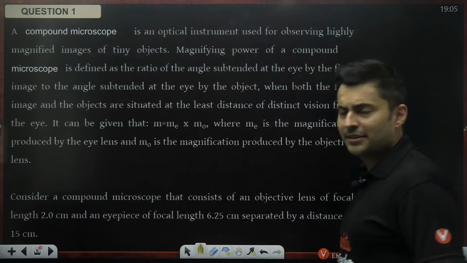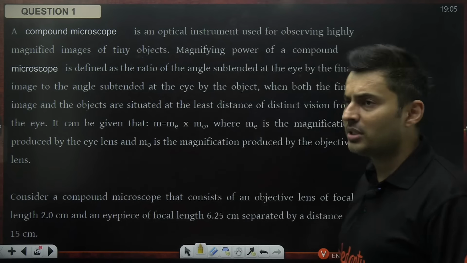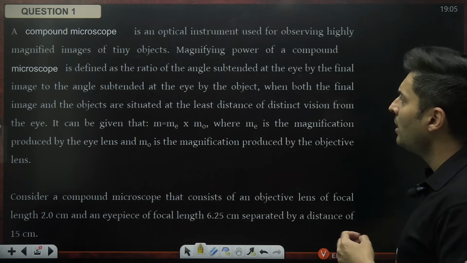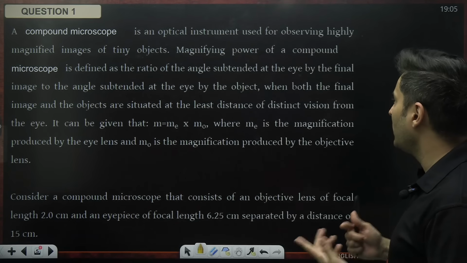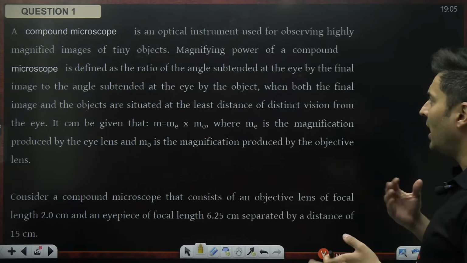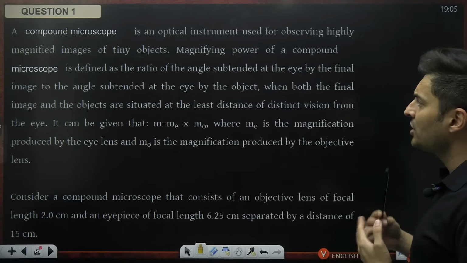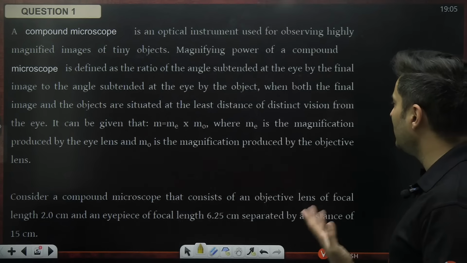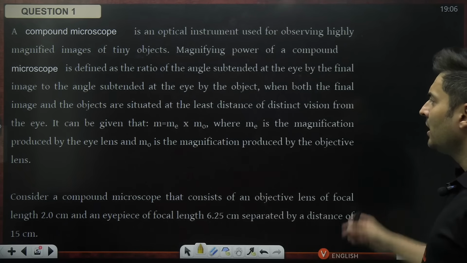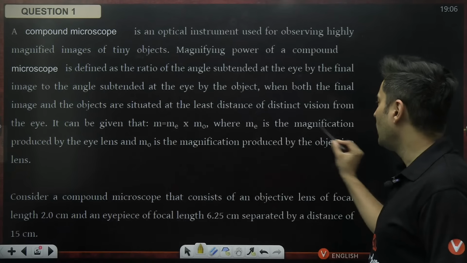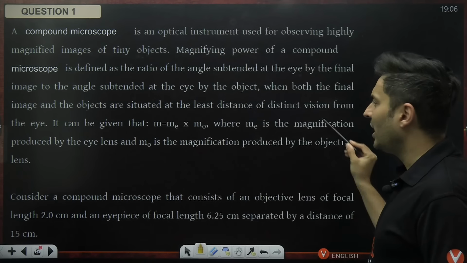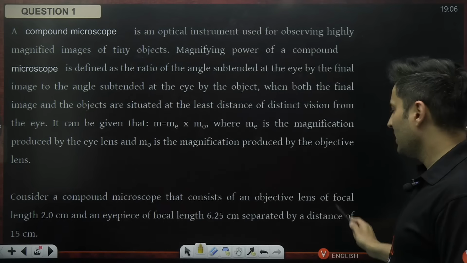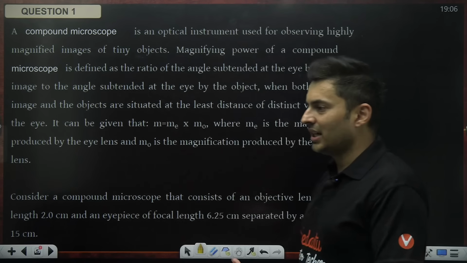So here is the first question. Let's read the passage, and based on this passage there will be some questions. There is a compound microscope. It's an optical instrument for observing highly magnified images of tiny objects. Magnifying power of a microscope is defined as the ratio of the angle subtended at the eye by the final image to the angle subtended at the eye by the object. When both the final image and the object are situated at the least distance of distinct vision, the total magnification is the magnification by the eye lens times the magnification by the objective lens. Consider a microscope. Focal length is given, eyepiece is given, separation is also given. Based on that the questions are there.